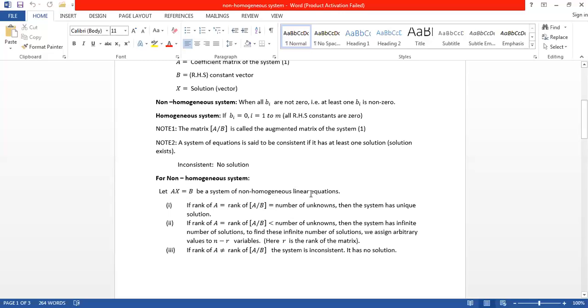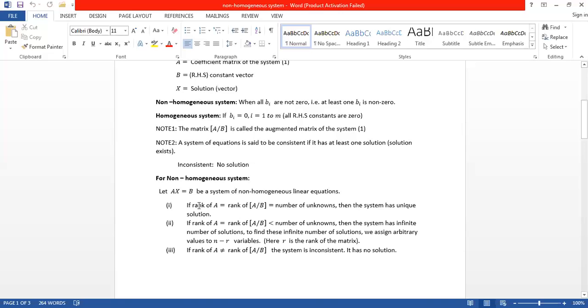The number of unknowns is x1, x2, x3; they are the unknowns. Second condition, if rank of A is equal to rank of [A B] and is less than the number of unknowns, then the system has an infinite number of solutions. To find these infinite solutions, we assign arbitrary values to n minus r variables. Here n is the number of unknowns, and r is the rank of A or rank of [A B]. Third condition, if rank of A is not equal to rank of [A B], then the system is inconsistent, or the system has no solution.